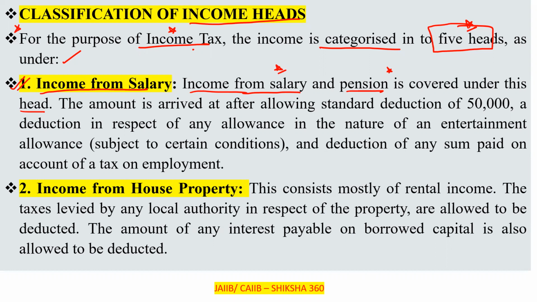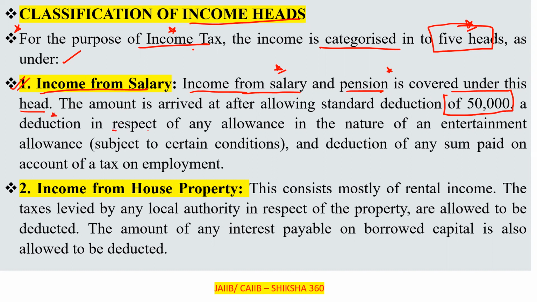So the income from salary is arrived at, and that is the amount on which the tax is to be deducted. The amount is arrived at after allowing a standard deduction of rupees 50,000.